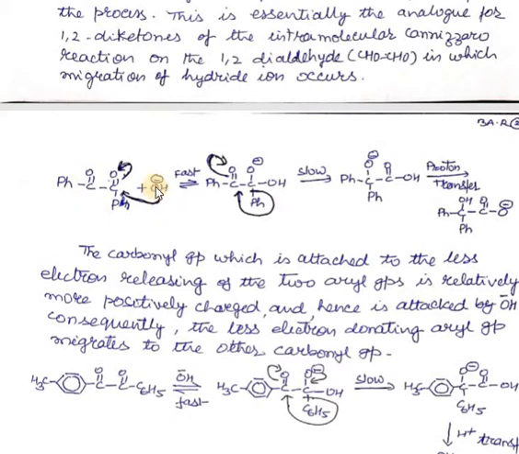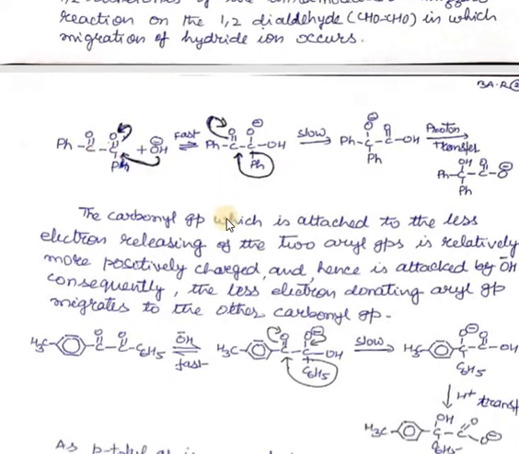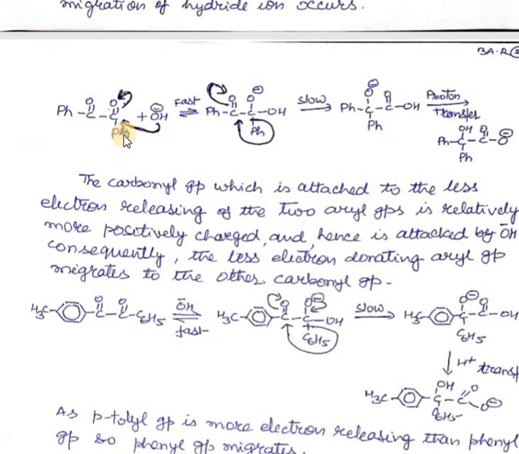This OH can attack on both the carbonyl carbon atoms, but the migratory aptitude of this phenyl group depends upon the electron concentration on this carbonyl carbon atom. So the carbonyl group which is attached to the less electron releasing of the two aryl groups is relatively more positively charged and hence is attacked by OH. So which carbon will be attacked?